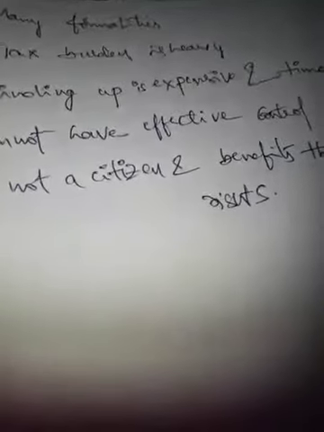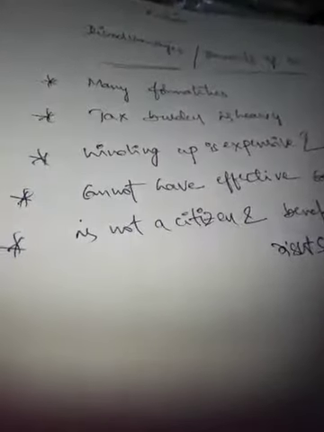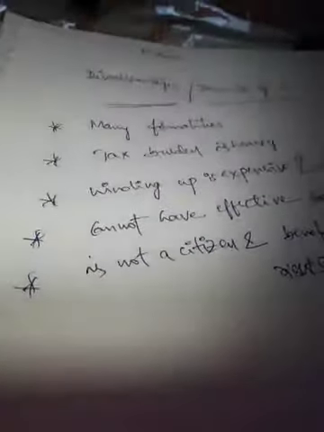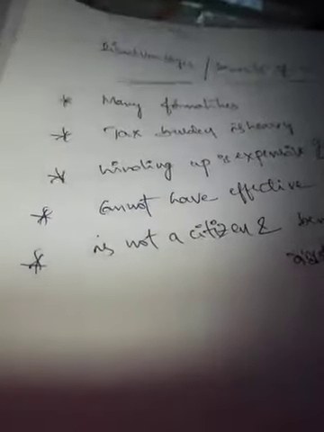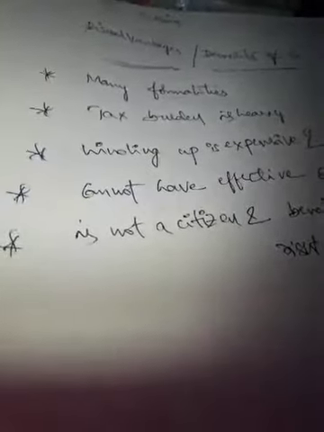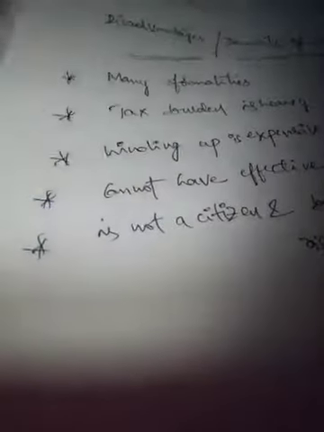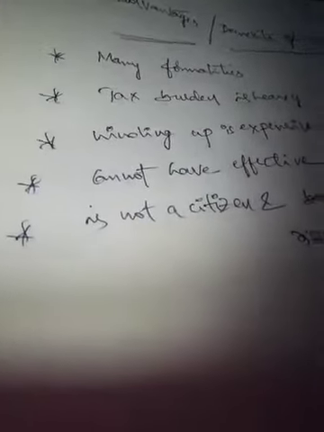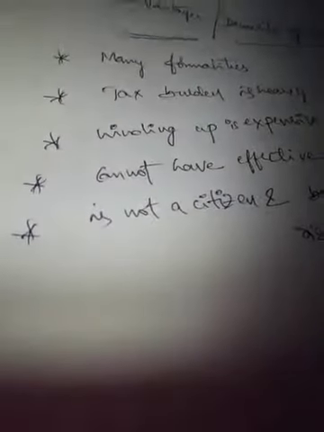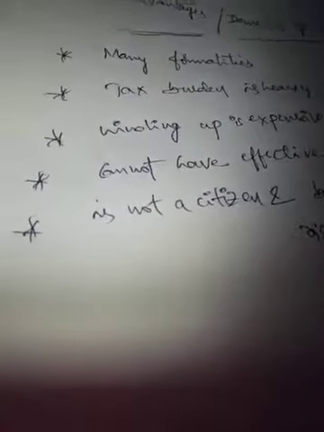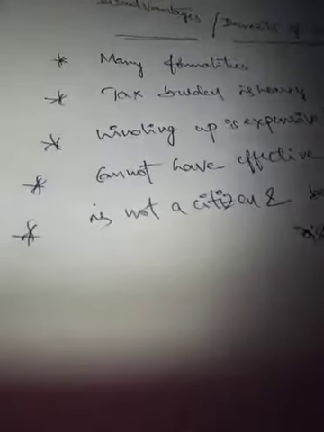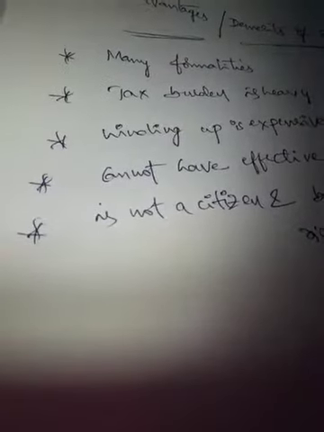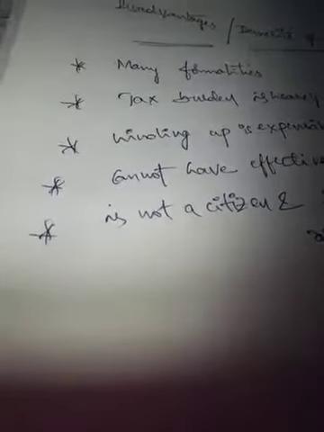So still, here I mentioned these disadvantages in the advantages and disadvantages topic. In the disadvantages, first I'll mention many formalities. As you know, in a company form of organization, large resources and large finance are there, and many documents we need to maintain, like MOA, AOA, prospectus, and other forms of prospectus, along with all the clauses and contents in MOA and AOA.